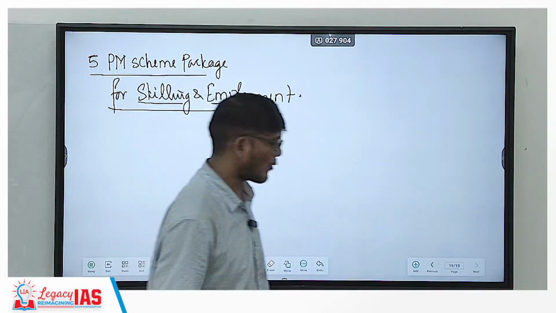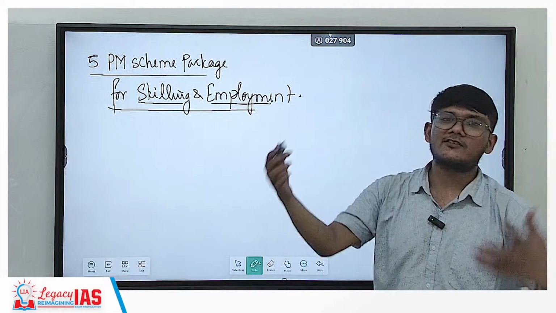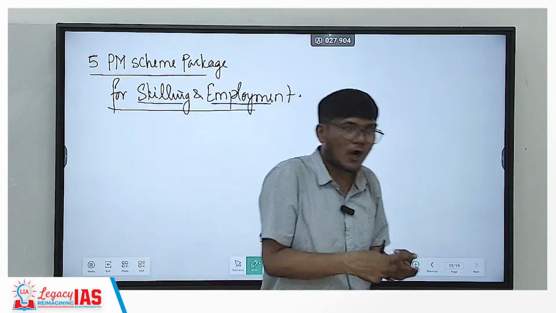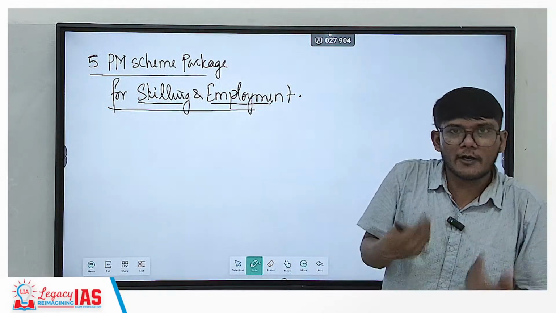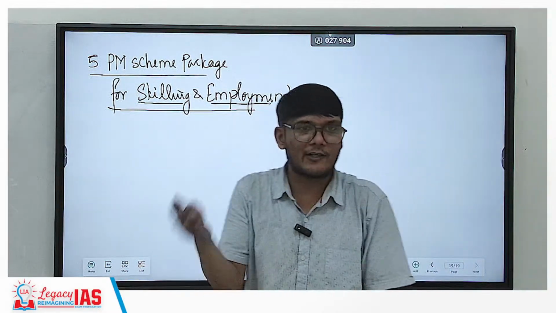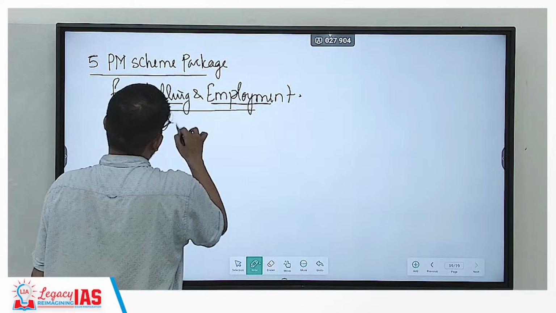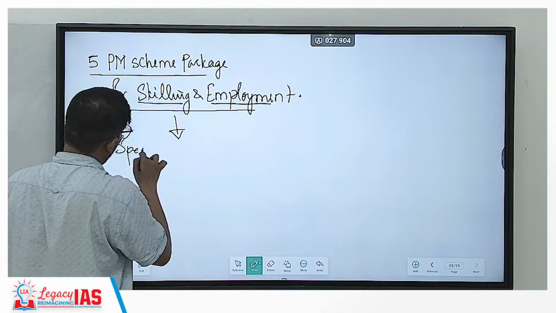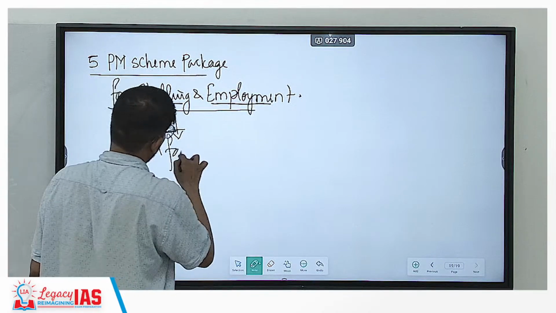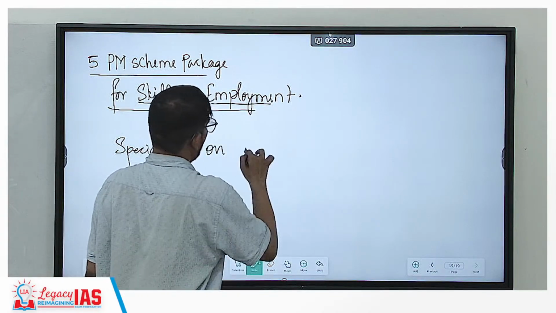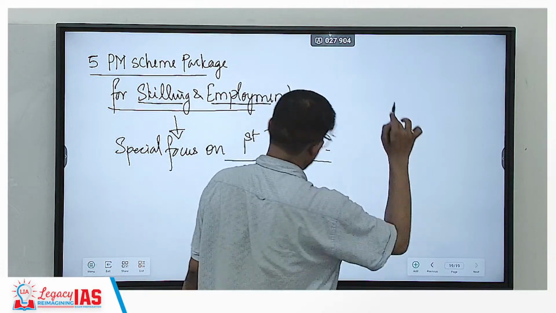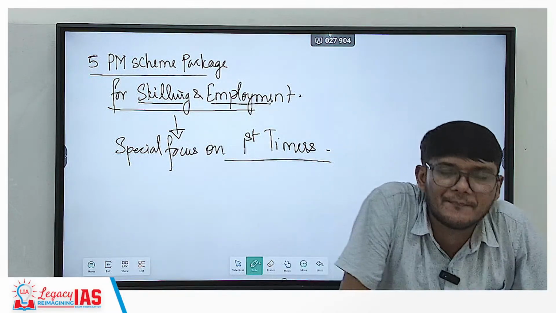You know, we always face a problem. We are freshers and everyone is asking experience. We have no experience. What to do? You need to get first job. First job you need to secure in order to get experience. So what do you do about that? So this scheme, one of the schemes under this will be having special focus on first timers, people who are getting job for the first time.